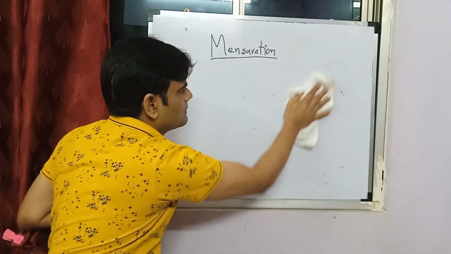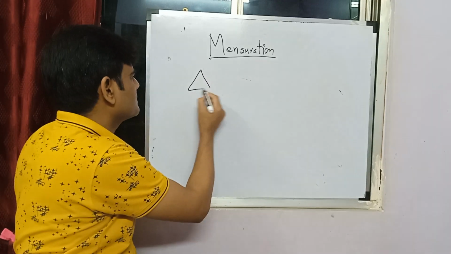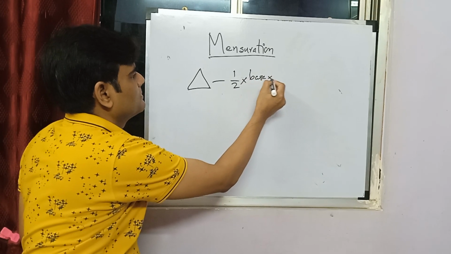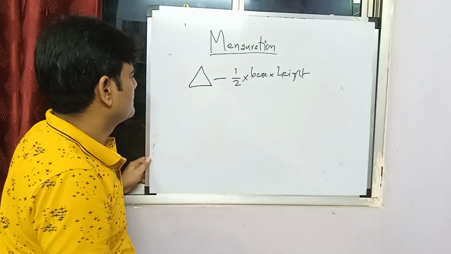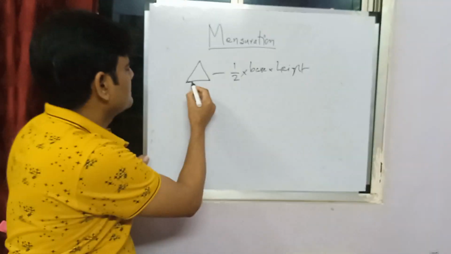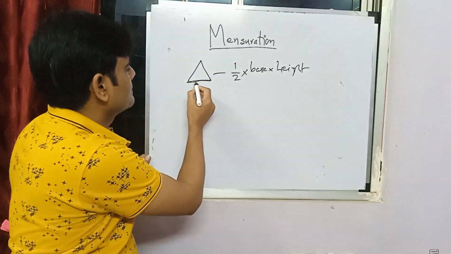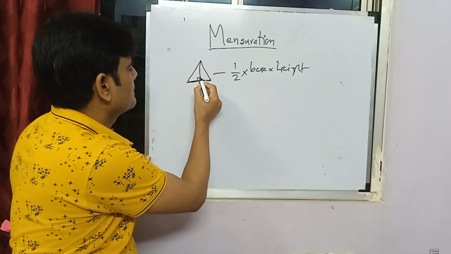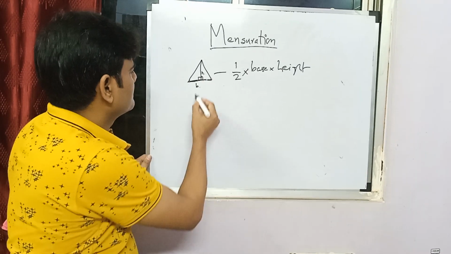Area, there are many formulas, full of formulas. Triangle, half base into height. What is a base, what is a height? We'll cover this later on. That's simple. If you want me, I'll tell you the base. If you consider this as the base, the third point, the point that is next to the base, you draw up a perpendicular, and this is the height, and this is the base. So half base into height.